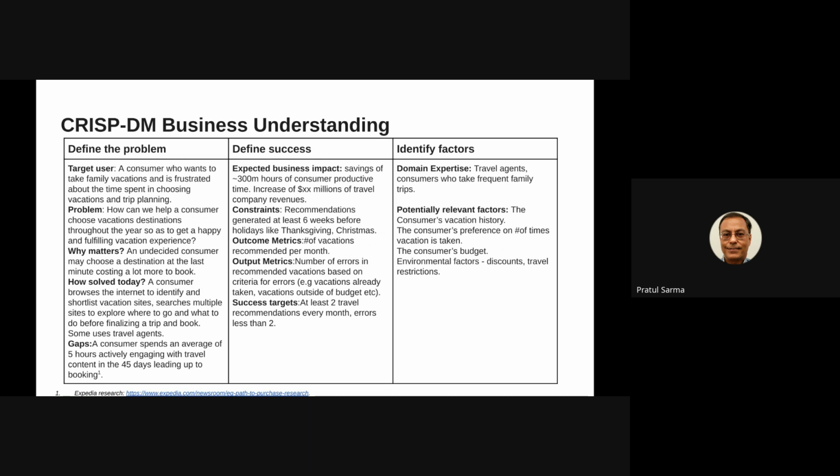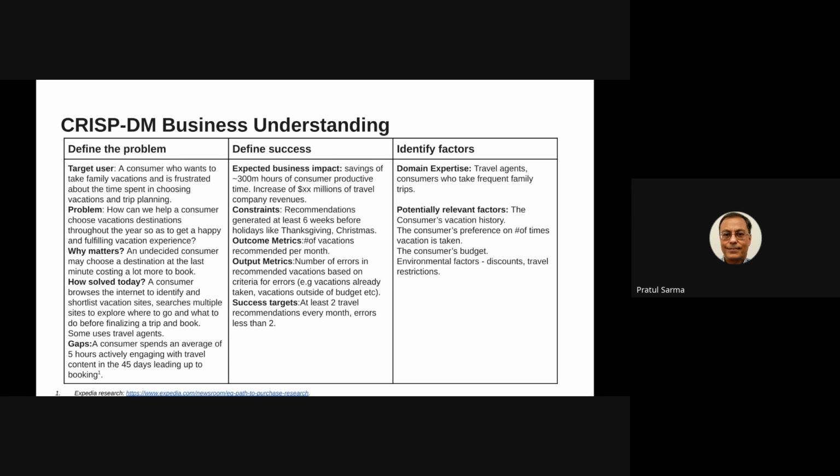So the target user for the solution is the consumer who wants to take a vacation and is frustrated about the time spent in choosing vacations and trip planning. So how can you help this consumer choose vacations and destinations throughout the year so as to get a happy and fulfilling vacation experience? And why does it matter? Because an undecided consumer may choose a destination at the last minute, which will cost more money to book.